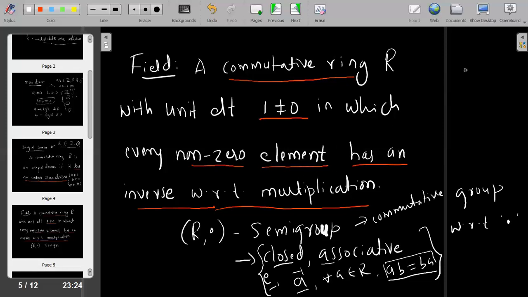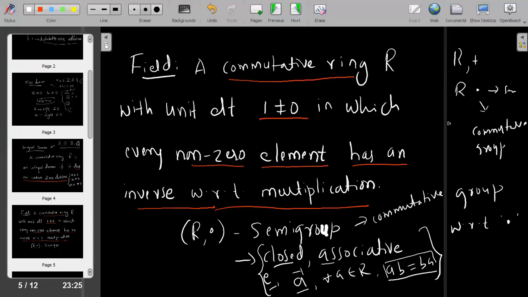So a ring is what? R plus is an abelian group and R dot is a semi-group. Earlier it was a semi-group. Suppose R dot is also a commutative group, then we call it a field.